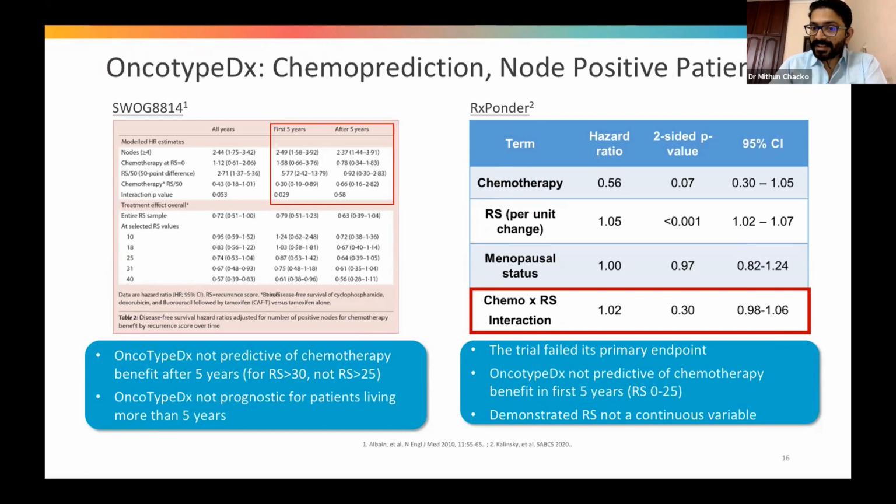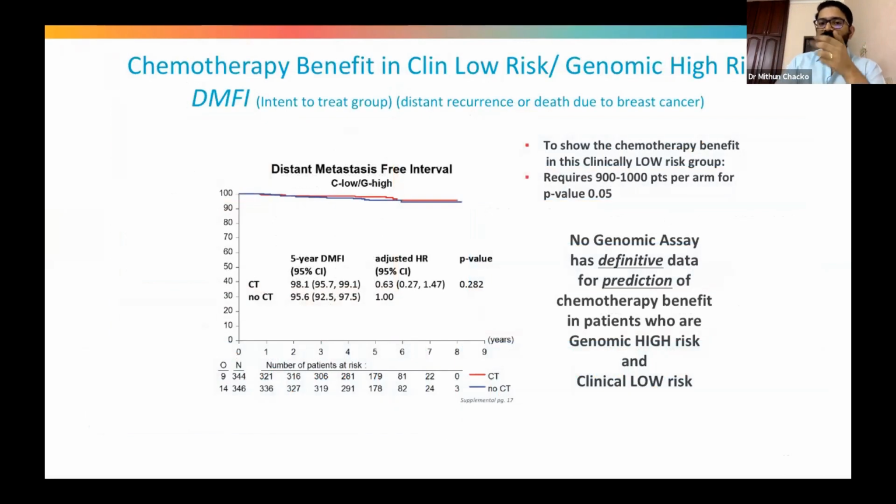When we see the RxPonder trial, in which node positive, 1 to 3 lymph node positive patients were used, the Oncotype DX is not predictive of chemotherapy benefit in the first 5 years. And also we see that the risk score is not a continuous variable. As the risk score increases, the benefit of chemotherapy doesn't increase, as we have seen in the MammaPrint. With MammaPrint, as the risk score increases, the benefit of chemotherapy actually improves. This is the distant metastasis-free interval.